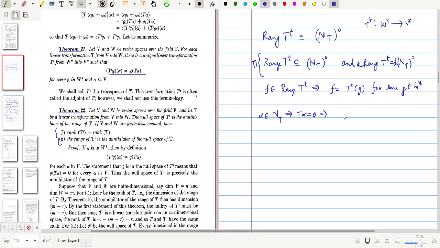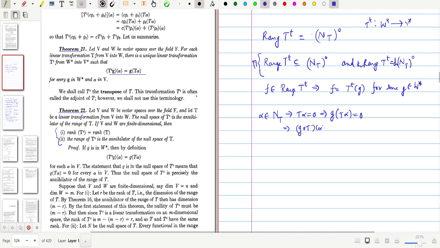So that implies G composition T of alpha is equal to 0.